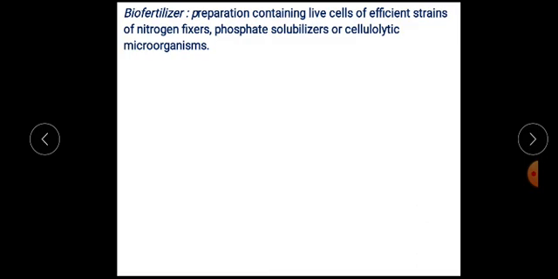What is a biofertilizer? That we have already seen. It is a preparation containing live cells of efficient strains of microbes like nitrogen fixing microbes, phosphate solubilizing microbes, and cellulolytic microorganisms.